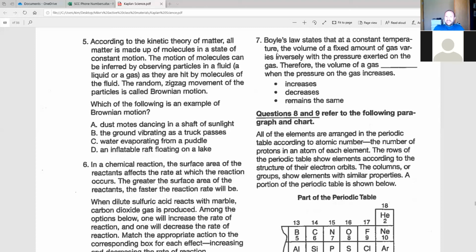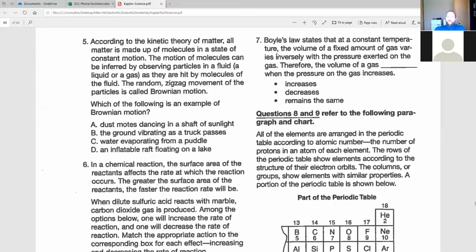It says that at a constant temperature, which just means if the temperature stays the same, the volume, or the three-dimensional amount of space taken up by a gas, varies inversely with the pressure exerted on the gas. If you were here, maybe even on the very first day of class, we talked about states of matter, and we talked about this exact thing a little bit.